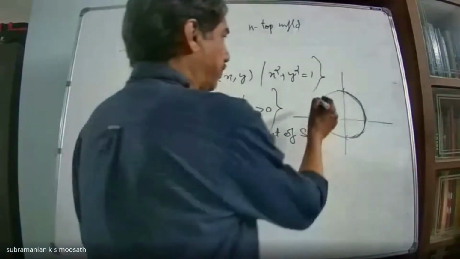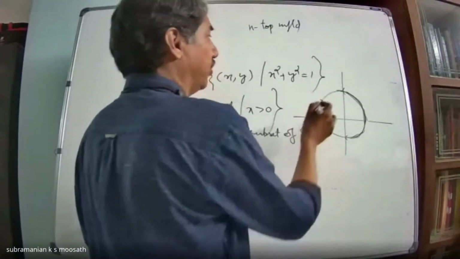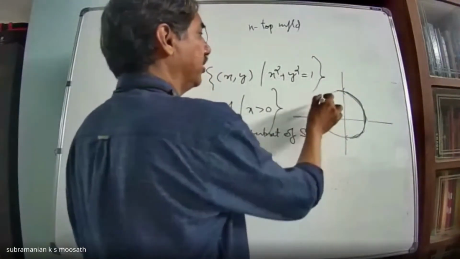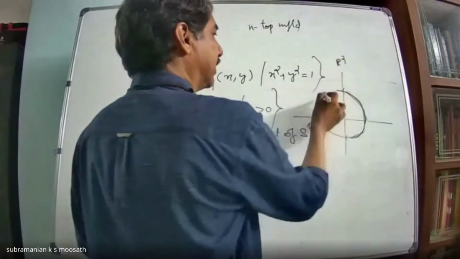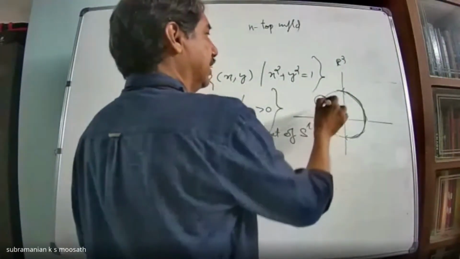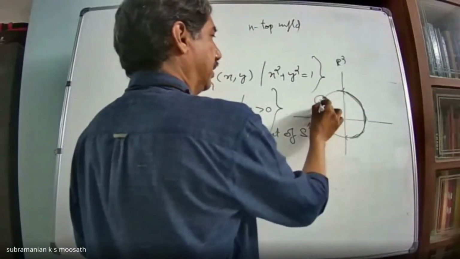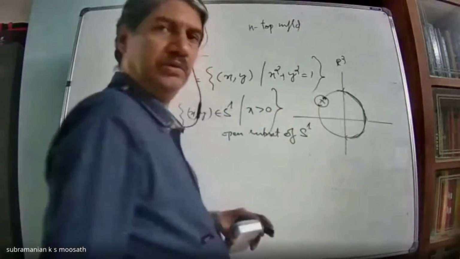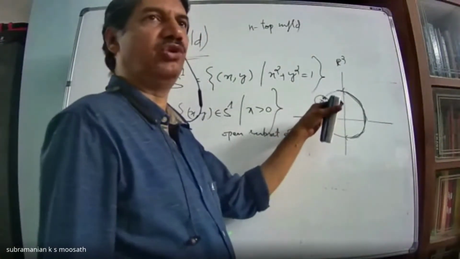Then for this point, if I want to find an open subset in S1 containing this point, what I will do is, for this point in R2, first consider an open set, that is a disk. Then intersect with S1, and I get this open arc. So open arcs are the open sets. The collection of all open arcs will give you a topology on S1.